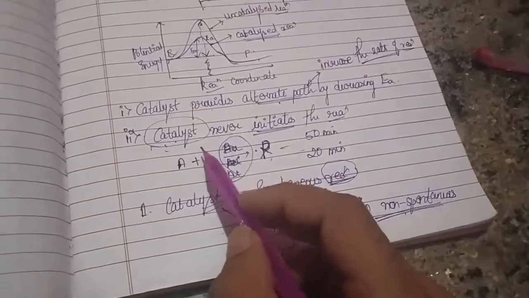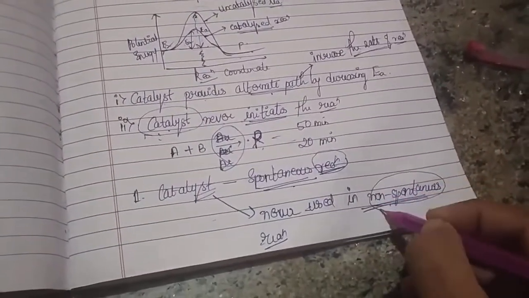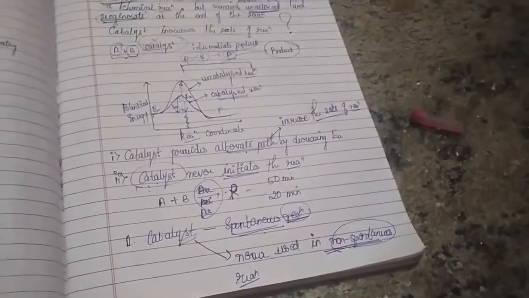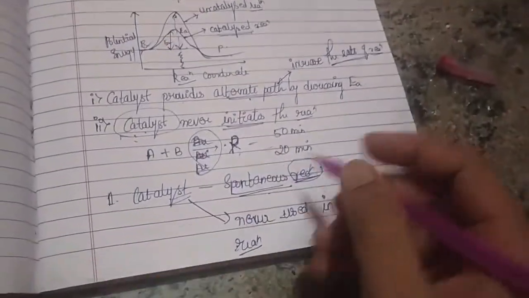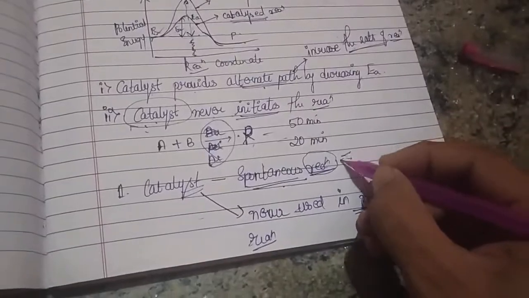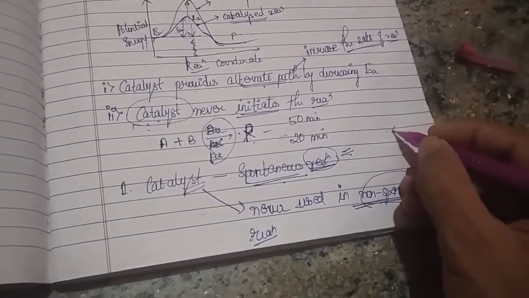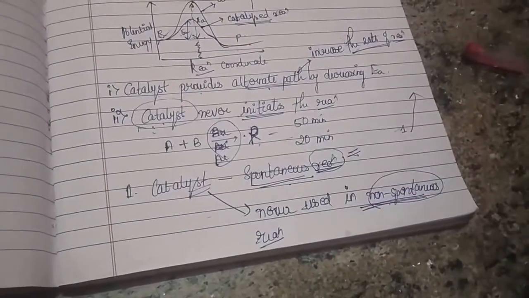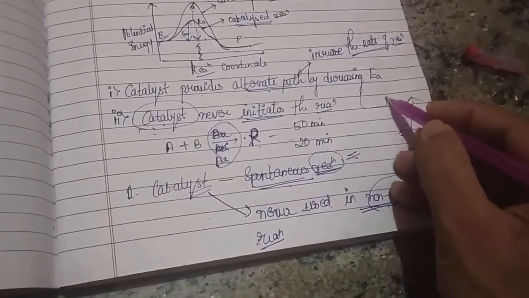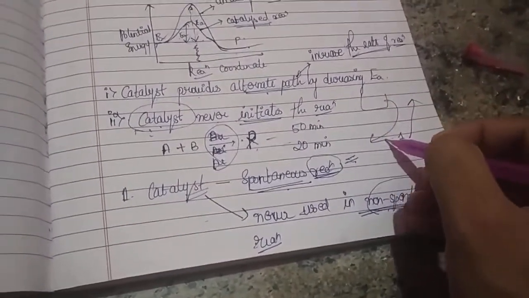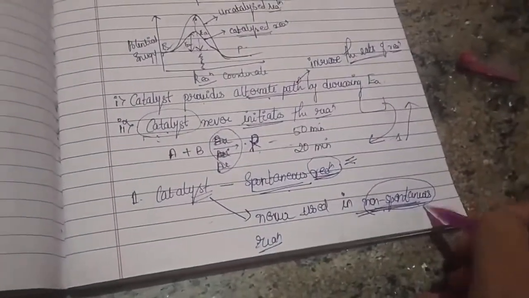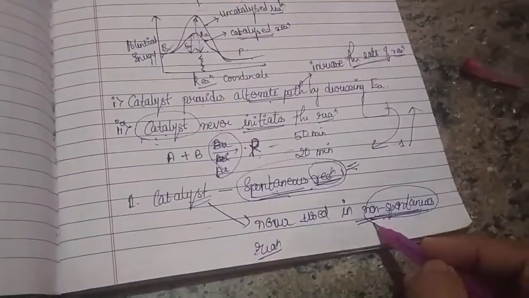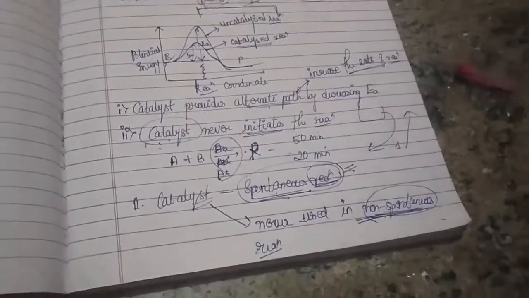Of course, the question lies in the second part. A non-spontaneous reaction needs some extra means, either energy or power, for the reaction to occur. For example, if you switch on the motor of your pump, the water goes up. That is a spontaneous process. If I want the drum water to come to the sump, what would it be? A non-spontaneous reaction. A spontaneous reaction can take place on its own, whereas a non-spontaneous reaction cannot take place on its own.